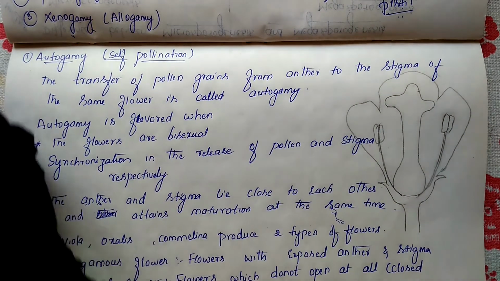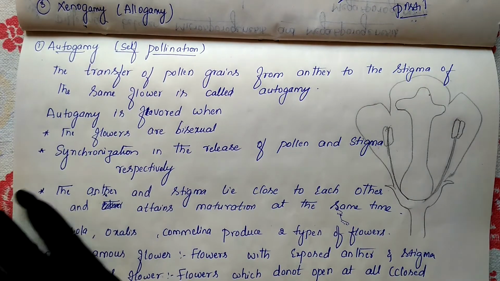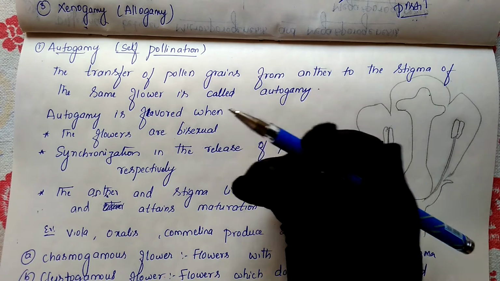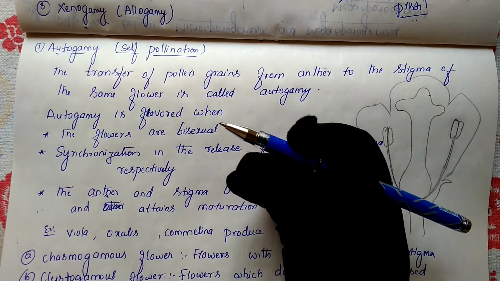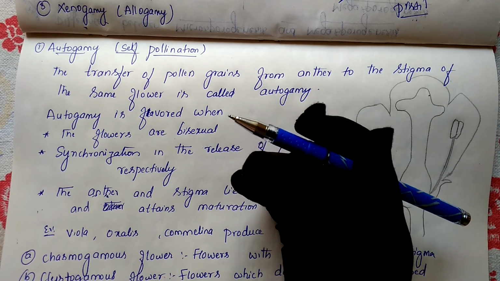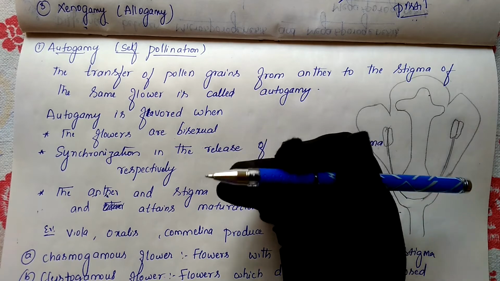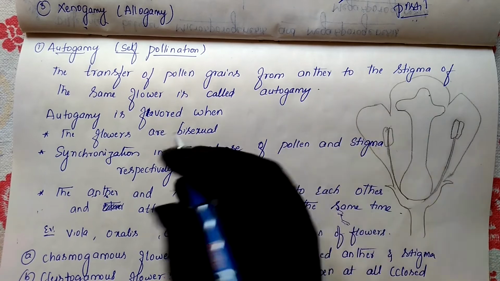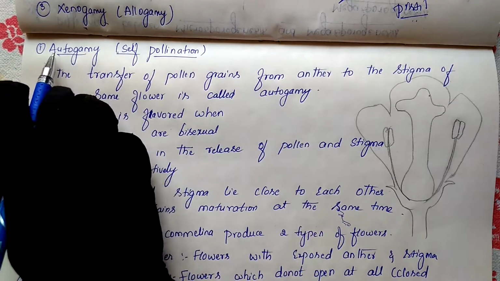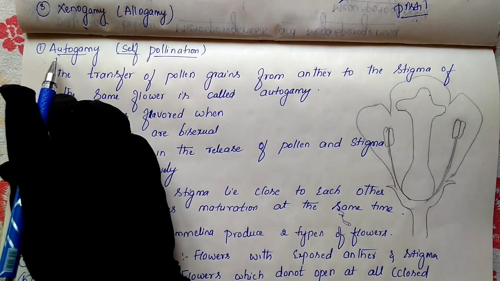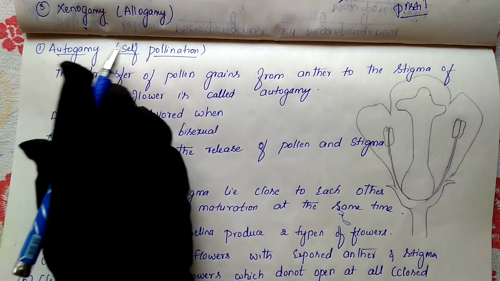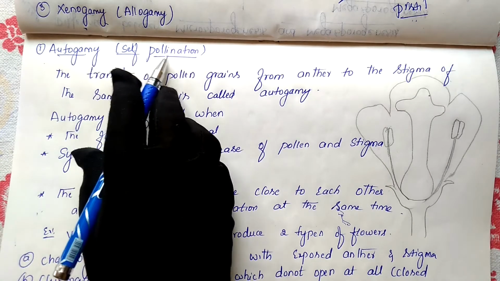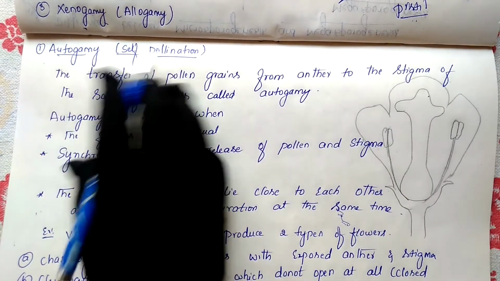Auto means self. We have already discussed autotrophs. Plants are called autotrophs because they prepare their own food, by themselves. That's why we say auto. So the meaning of auto is self, and autogamy is nothing but self-pollination. They go for pollination by themselves.